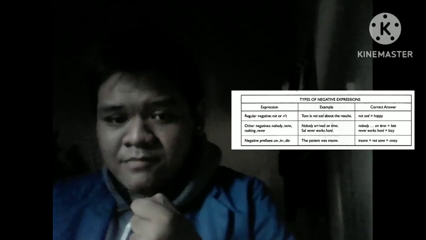So the answer should contain the word late. And then the third and the last is negative prefixes: un, in, and dis. The example would be the patient was insane. Insane means not sane. So what is the opposite word of sane? It would be crazy. Therefore, the answer should contain the word crazy.